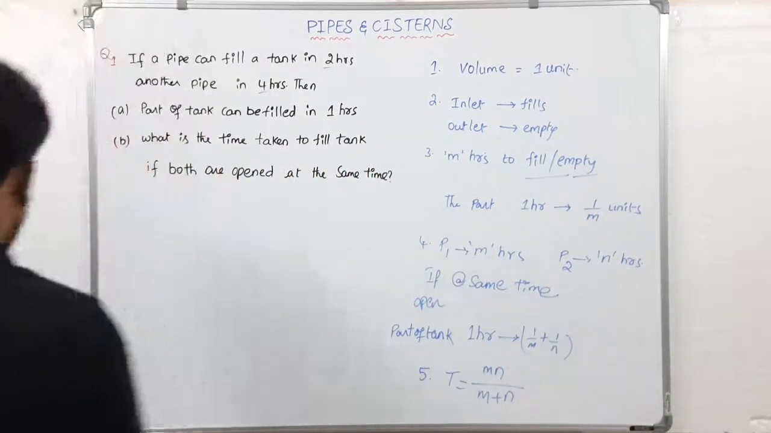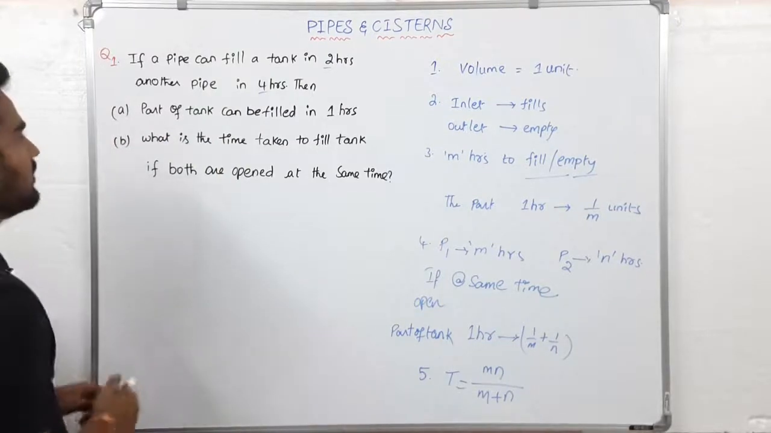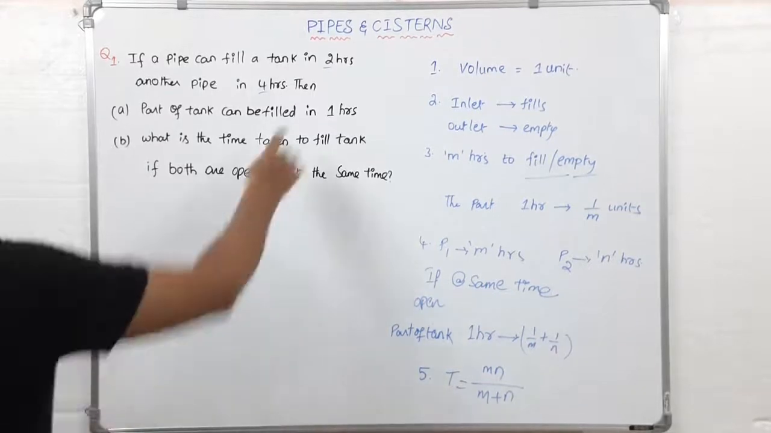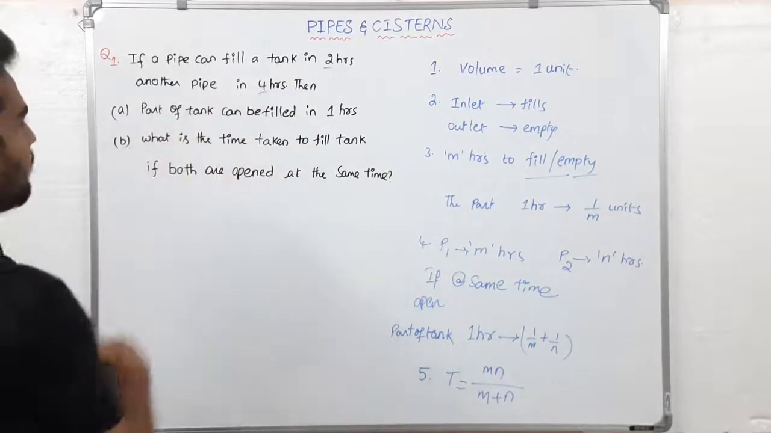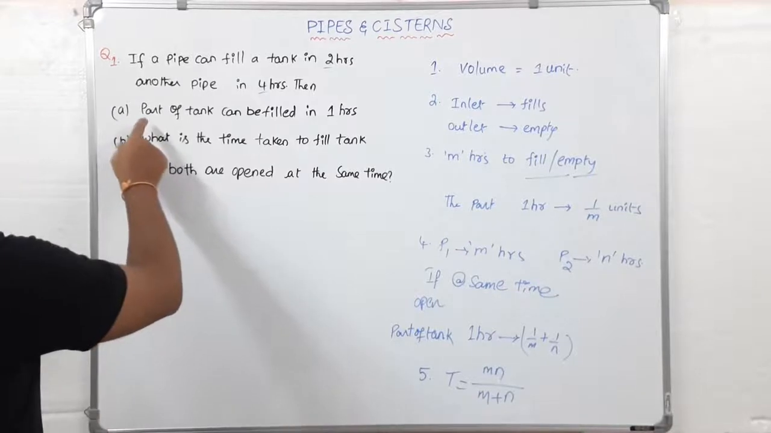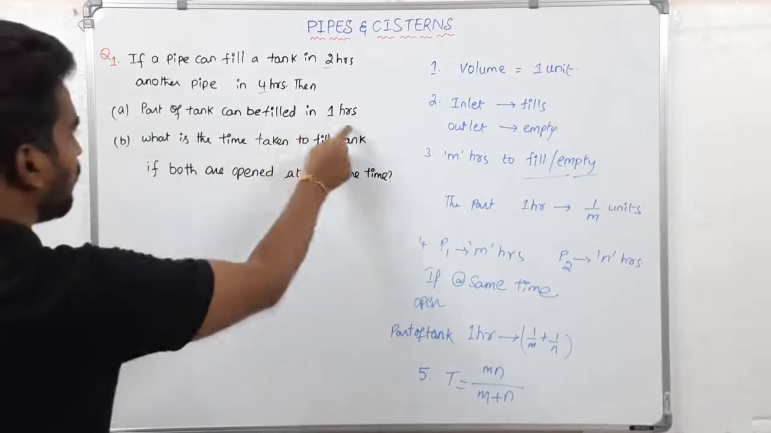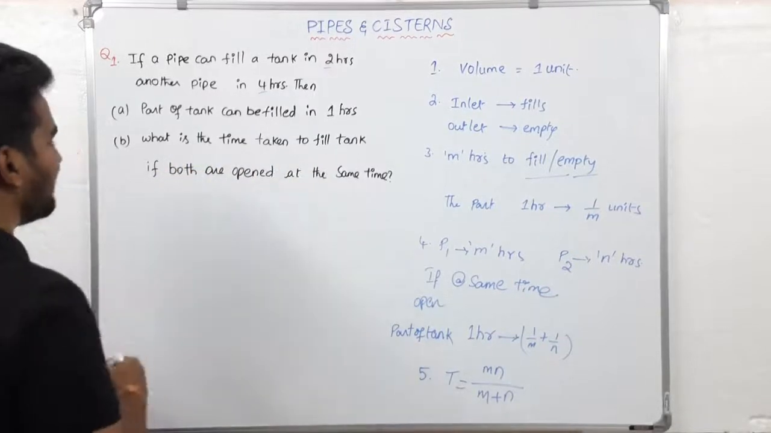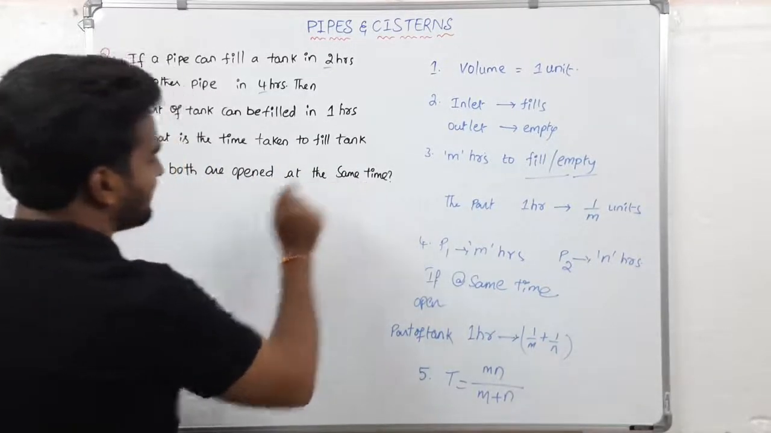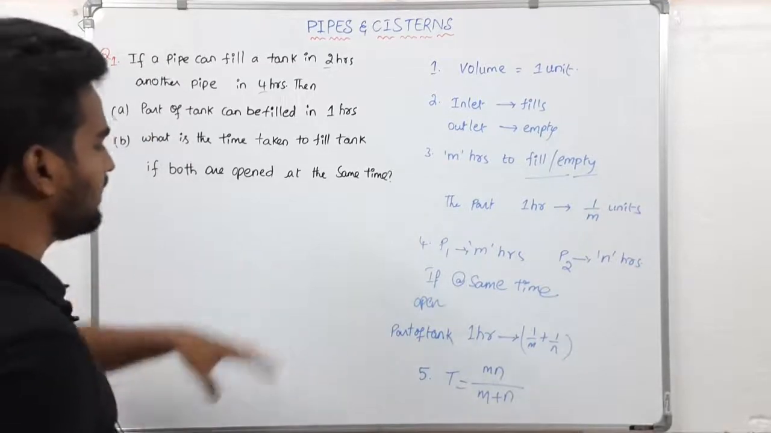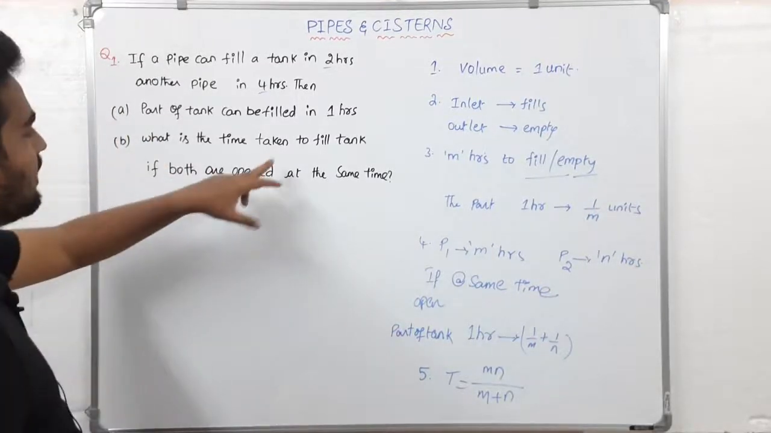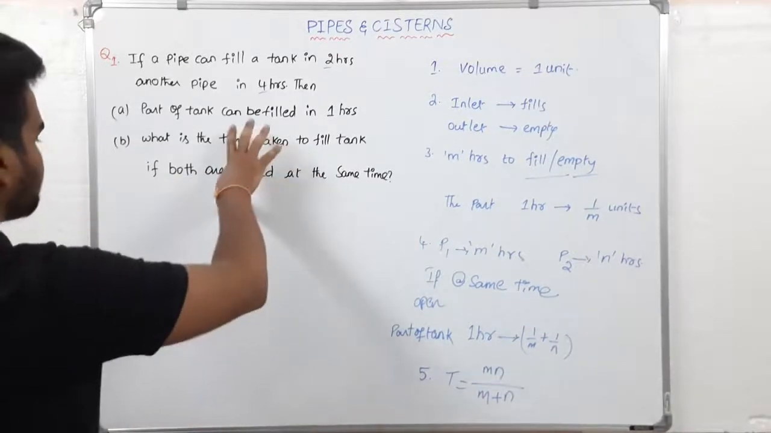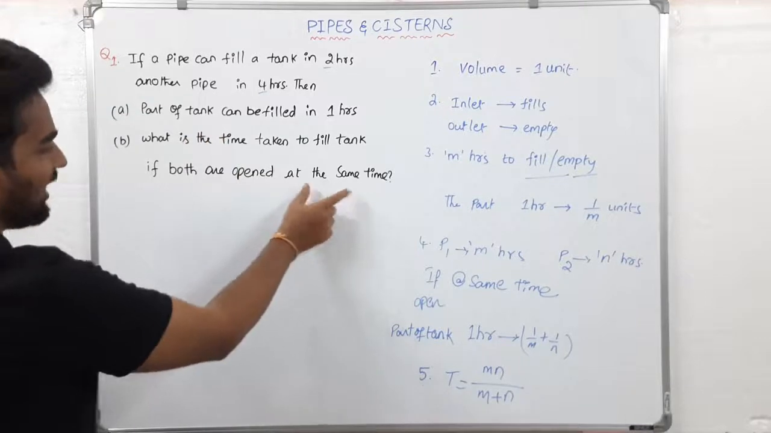Now let us solve one example problem on this. The question is, if a pipe can fill a tank in 2 hours and another pipe in 4 hours, then what is the part of the tank that can be filled in 1 hour, and what is the time taken to fill the tank if both are opened at the same time? Conditions are satisfied: both are doing the same work, that is filling the tank, and both are opened at the same time.